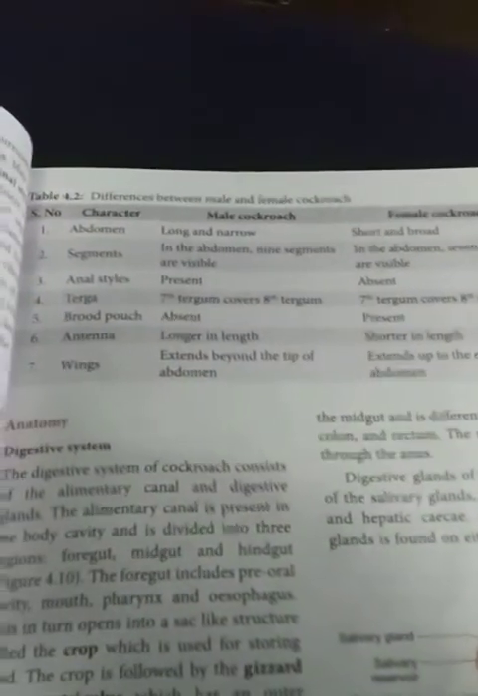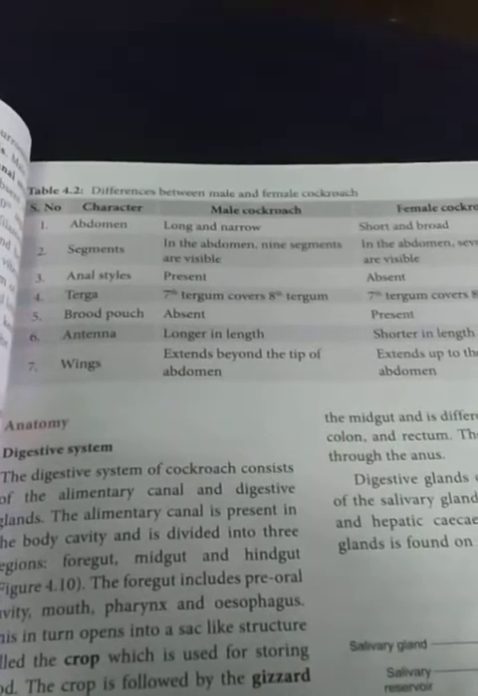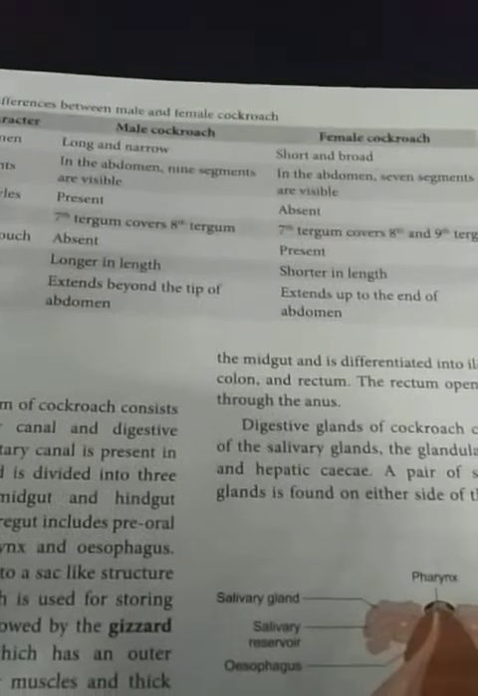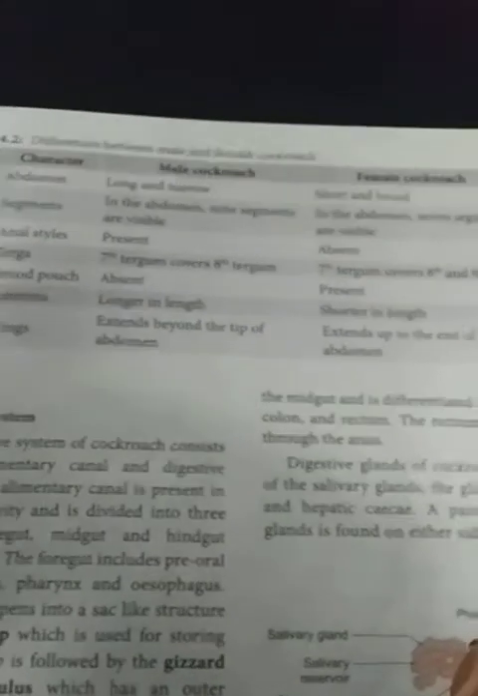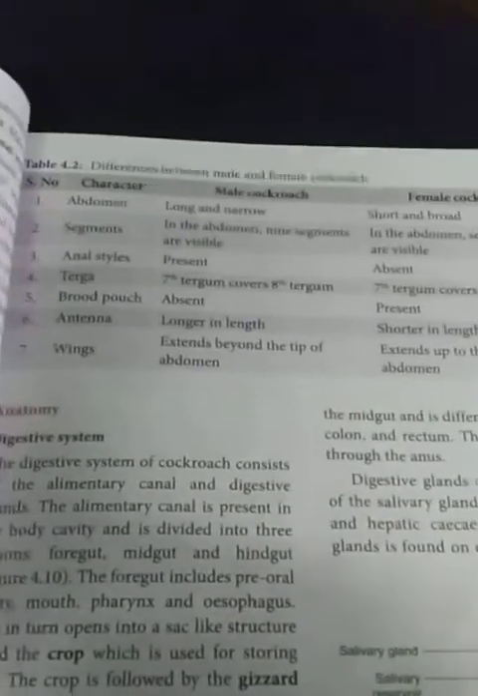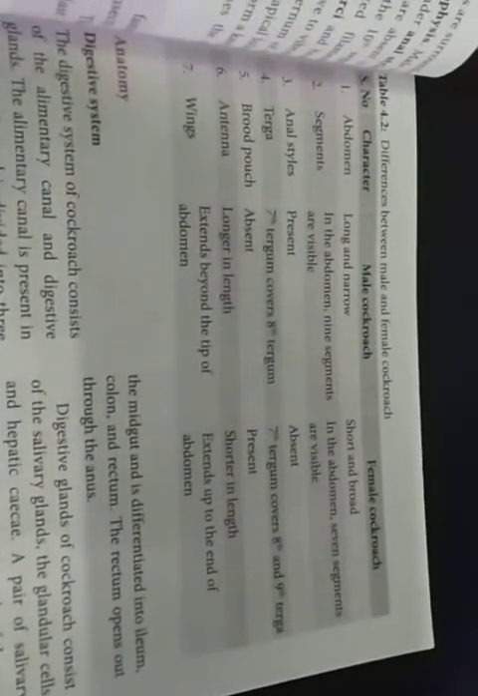Now we are going to discuss the differences between the male and female cockroach. A few characters: how it is present in a male, how it is in a female, and how we can differentiate male and female cockroach. First one is the abdomen. The abdomen of the male is long and narrow, then in the female it is short and broad.